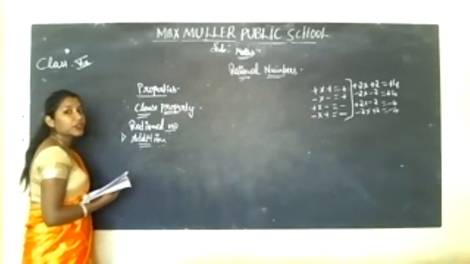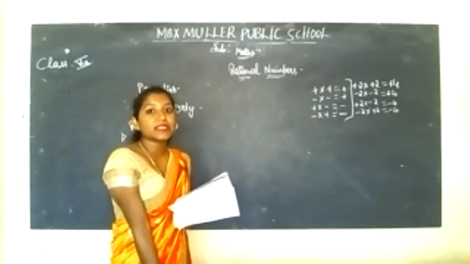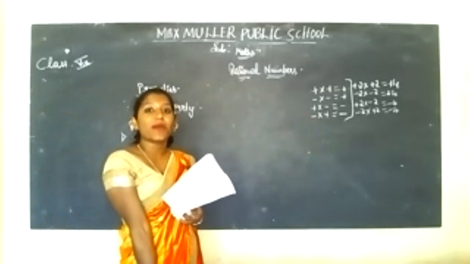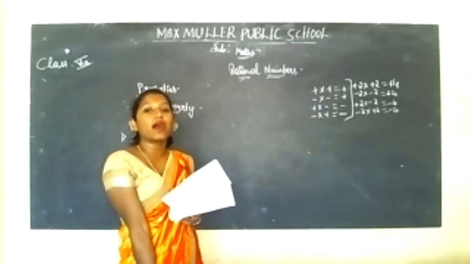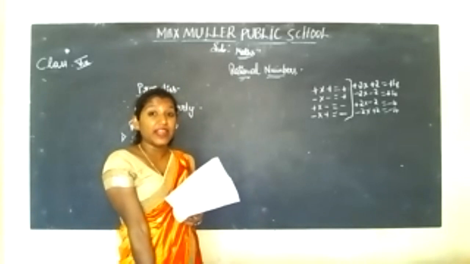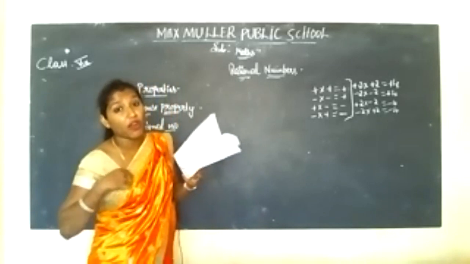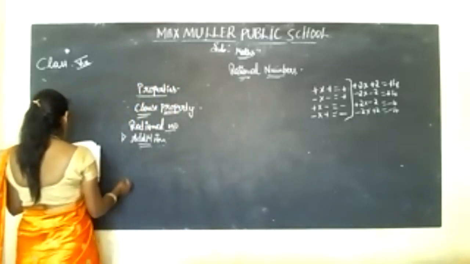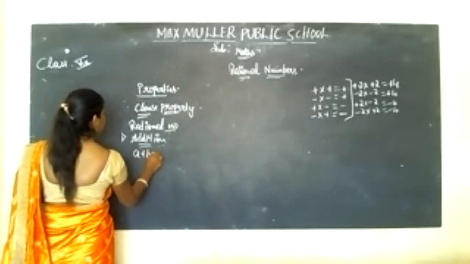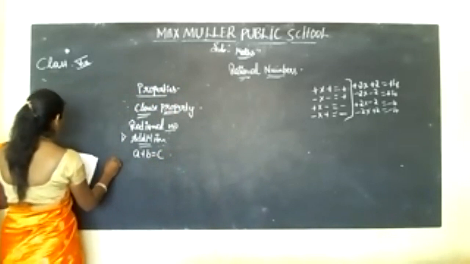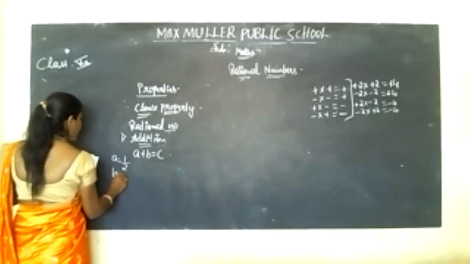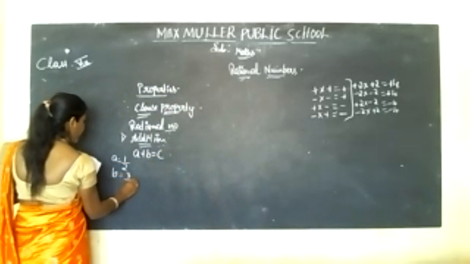See, as I told you, rational numbers should be in P by Q form, where Q is not equal to 0, and P and Q might be integers. It can be in the form of integers. So like this we will take, again here also A plus B is equal to C. We take A is equal to 1 by 2, B is equal to 3 by 2.